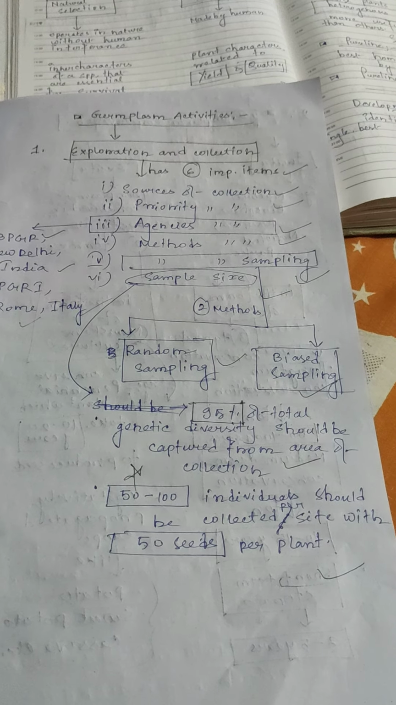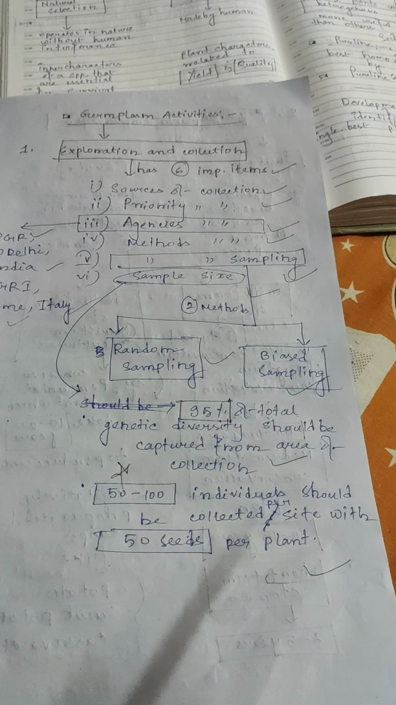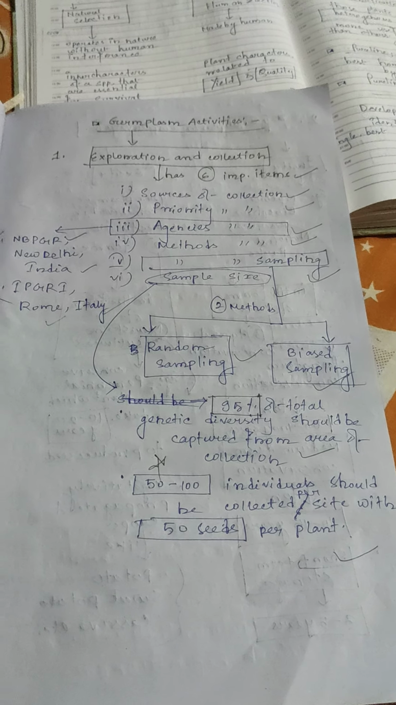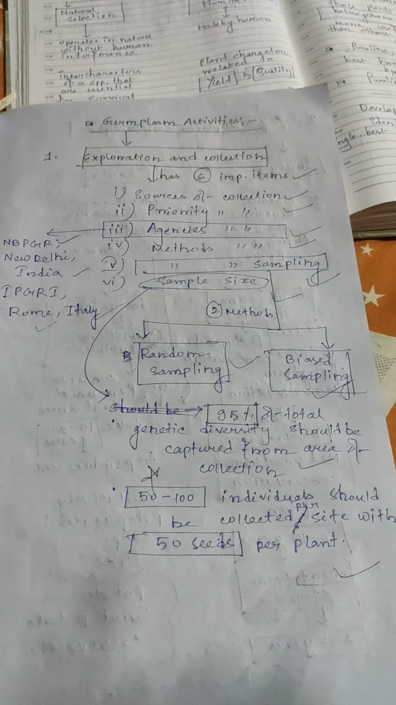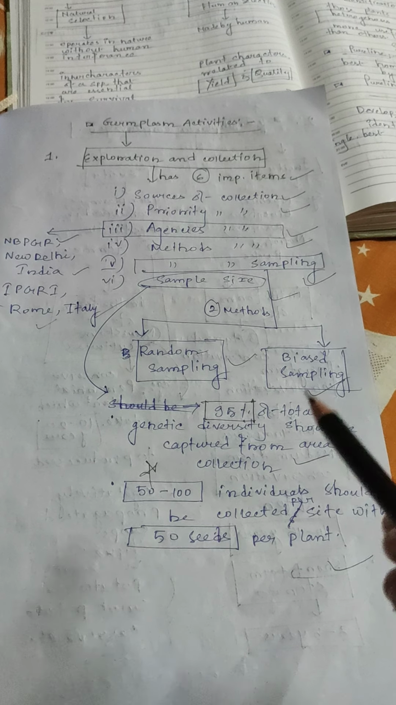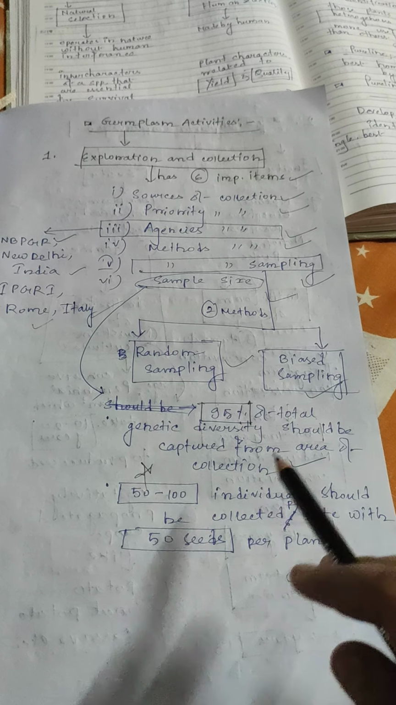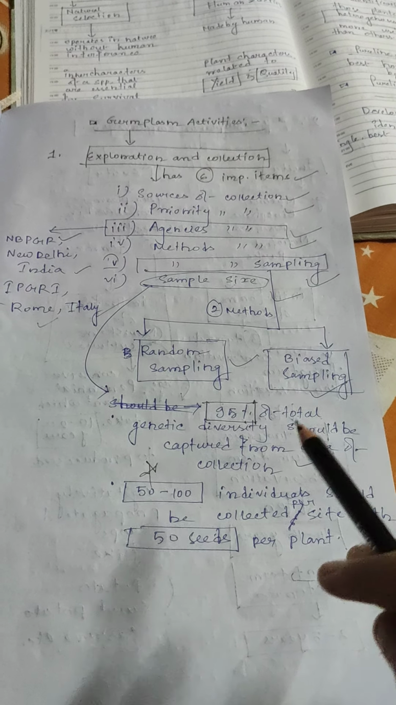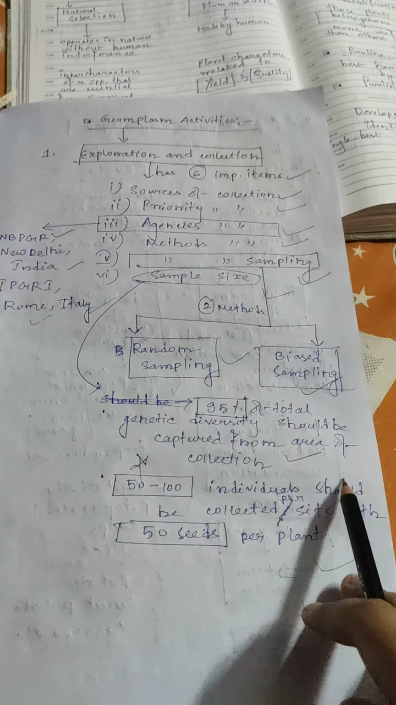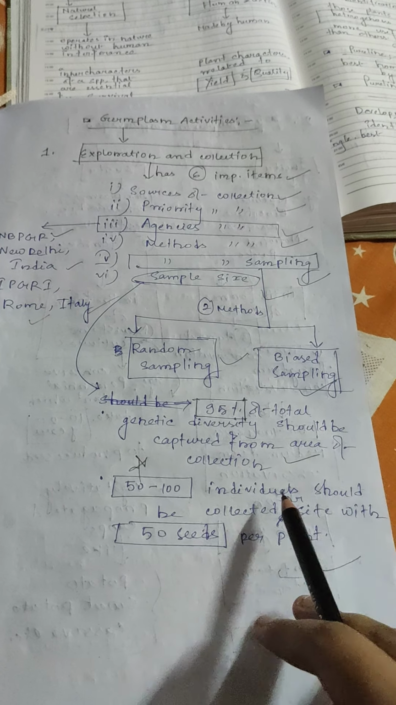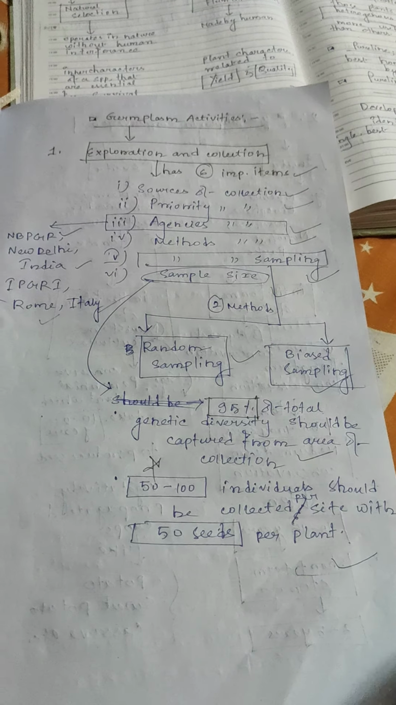Methods of sampling: 2 types of methods, random sampling and biased sampling. Then sample size. 95% of total genetic diversity should be captured from the area of collection. 50 to 100 individuals should be collected per site and with 50 seeds per plant. 95%, 50 to 100, 50 seeds.